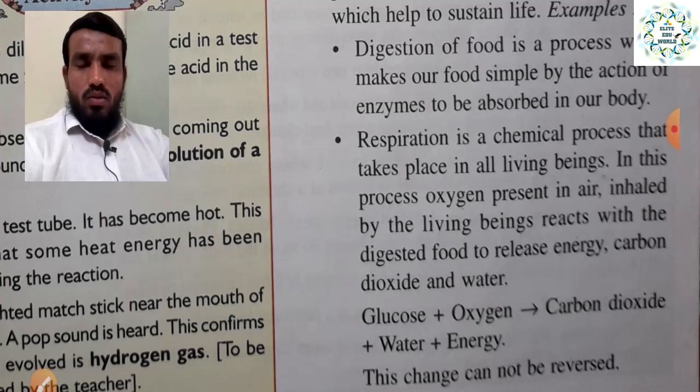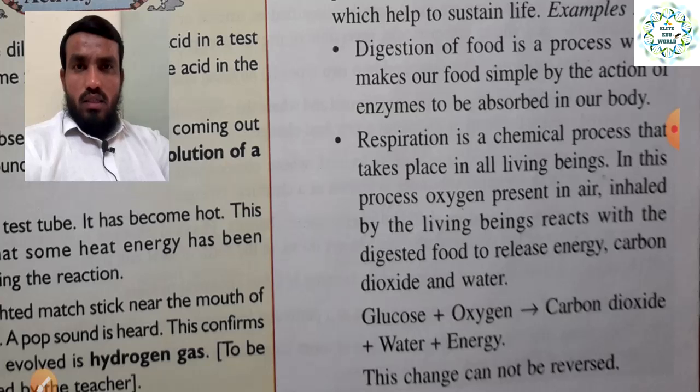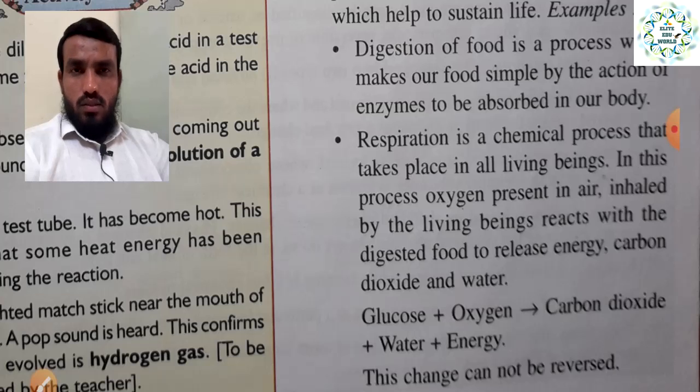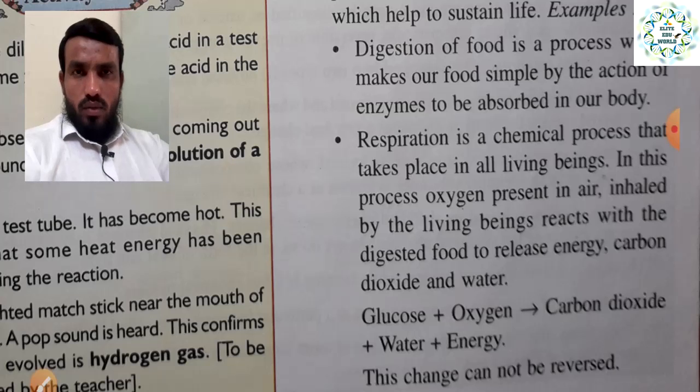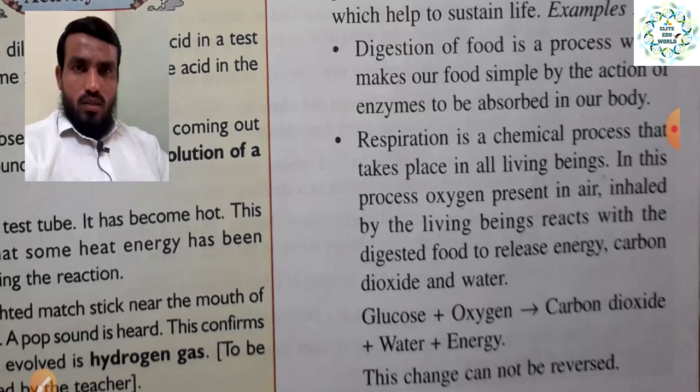So what is actually happening in respiration? We breathe air into our body, and our alveoli absorb the oxygen from the air, and that oxygen is necessary to burn the food. That is a part of cellular respiration. As we have already studied, the food is digested in our digestive system, and with the help of blood it is carried to each and every cell of the body. But it is not yet a useful form of energy. It needs to be burned with the help of oxygen. So we breathe, and oxygen reaches the cells with the help of blood, and then cellular respiration happens.